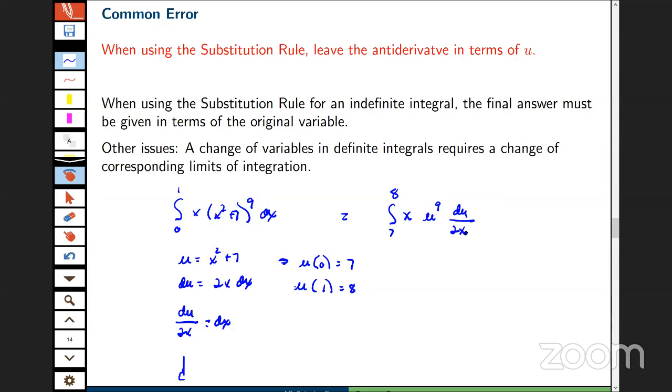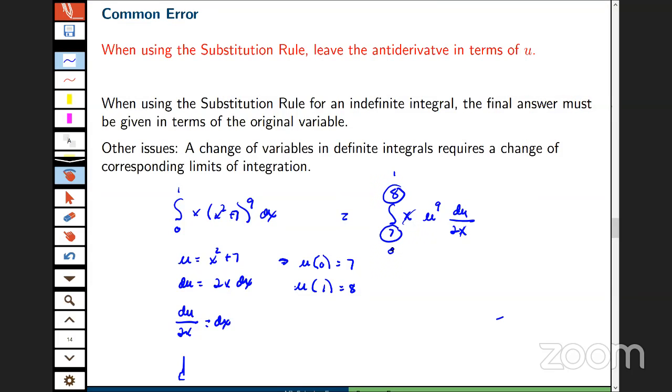That step is fine. That is an intermediate step. That's sort of the bridge. I'm walking across this bridge from the x world to the u world. My next step is I'm going to cancel out the x's. I'm going to bring the 2 through the integral sign. But the important thing I think here is these bounds. If you bring everything from the x world into the u world, you've got to drag along the bounds. A common error here is to leave this as 1 and to leave this as 0.